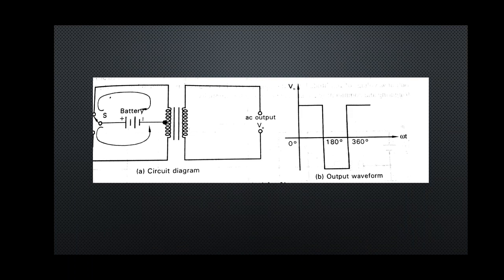So many times the question is asked, explain the basic principle used for inverters. So how the inverter works, that we have to explain. So we will draw basic circuit and afterwards we can see the output waveform. So inverter is a circuit which converts DC power into AC power at the desired voltage and frequency. First we define it.